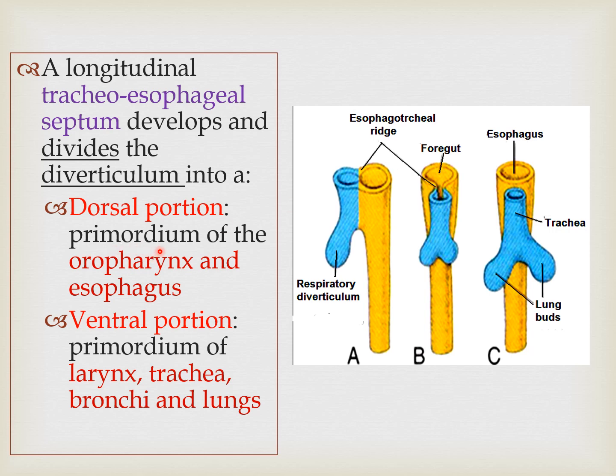And as we have seen here written, primordium, the primordium is the initial part of the development of the body tissues. So the dorsal portion will be the primordium of the oropharynx and esophagus, and the ventral will form the larynx, trachea, bronchi, and as well as part of the lung. So the whole of the respiratory system will start to develop from here. This midline septum, which is known as the tracheoesophageal septum, will separate the trachea and esophagus in early stages of development, and now the two systems are starting to form, the ventral respiratory and the dorsal gastrointestinal tract.